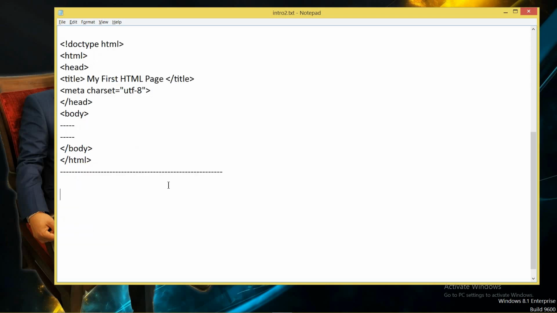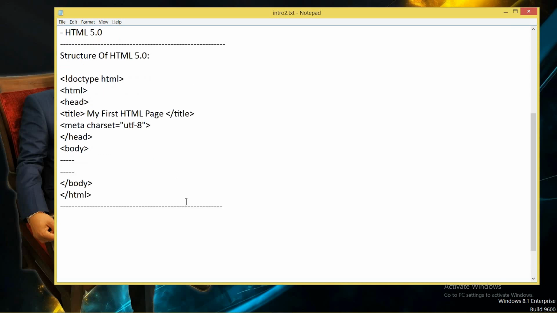Okay, now whenever you want to write the code in HTML 5.0, where will you write the code? So you see the requirements to make an HTML page. Now what should be the requirements to make an HTML page? First requirement is you need an editor. Second need is your browser. These are the two basic needs whenever you want to make a page in HTML.